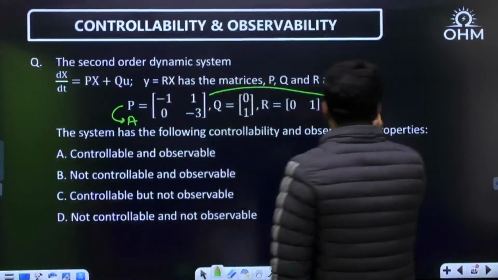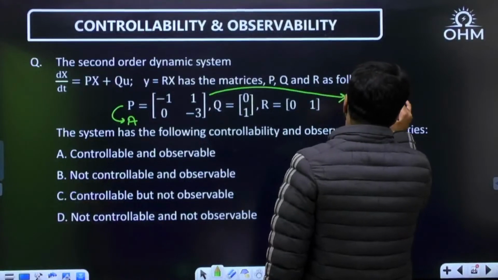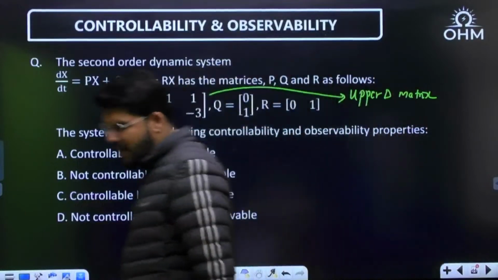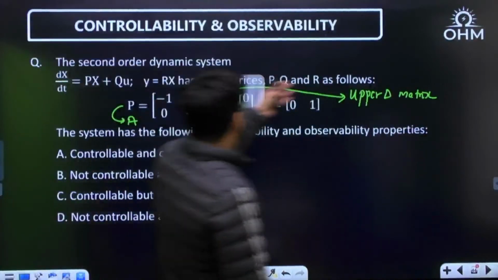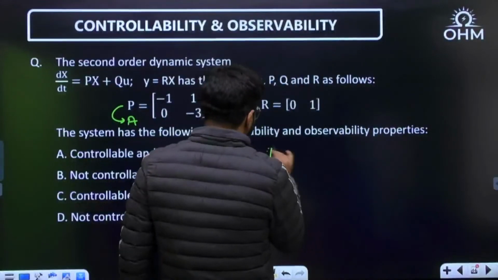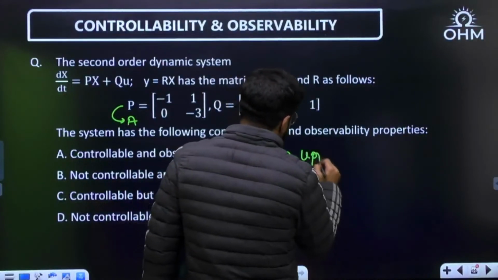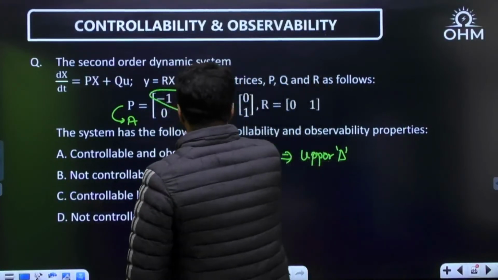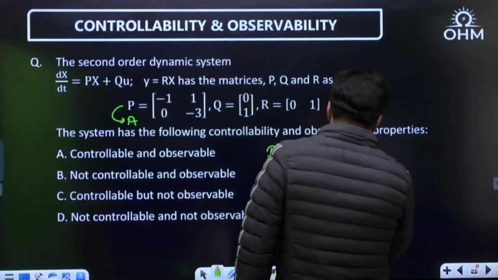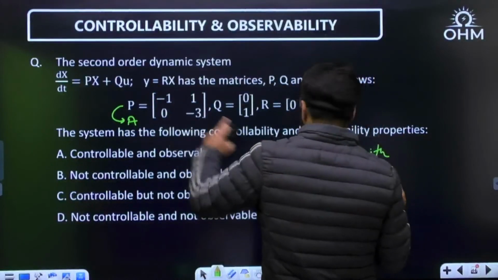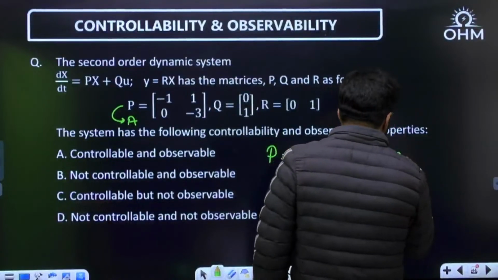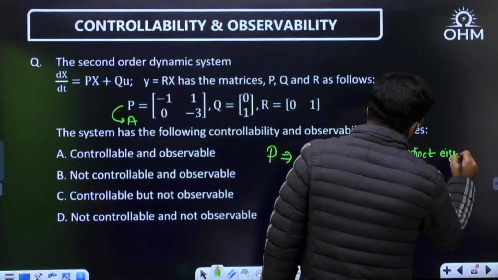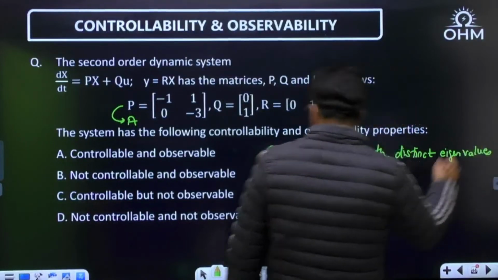Now you have an upper triangular matrix. Let me actually write it here. The matrix A or the matrix P here is an upper triangular matrix, correct? It is not diagonal this time. And with what type of roots? Minus 1 and minus 3, with distinct, non-repeated eigenvalues. Now tell me what type of form it is and what test to be applied.